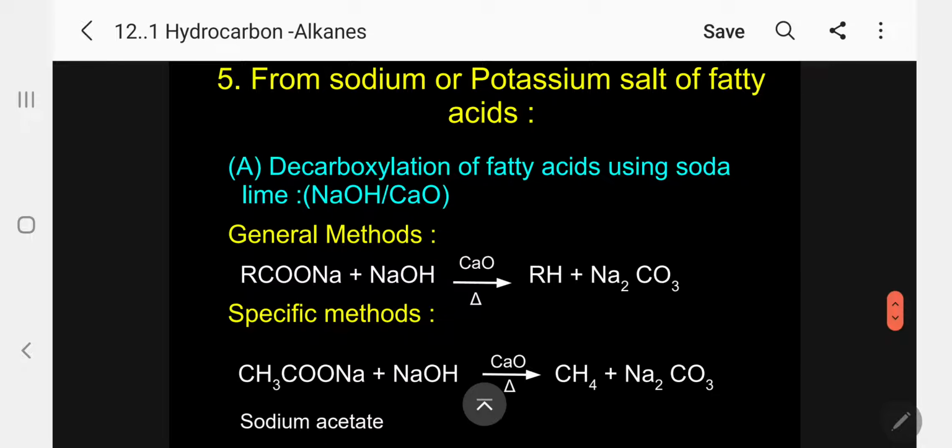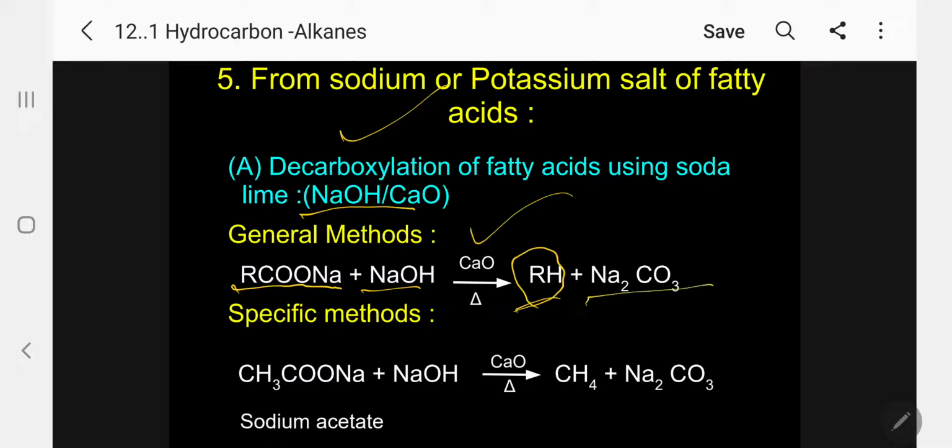Next, again from the sodium or potassium salt of a fatty acid, we can prepare alkane. The method is called decarboxylation of fatty acid using soda lime. Soda lime is nothing but sodium hydroxide and calcium oxide. The general method is RCOONa with NaOH and calcium oxide, heat. You will get the corresponding alkane and sodium carbonate.